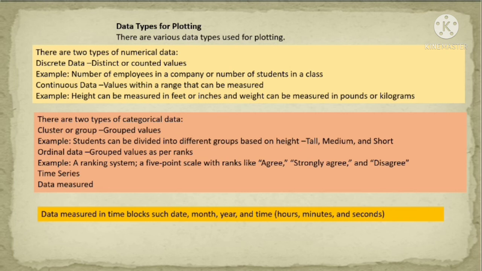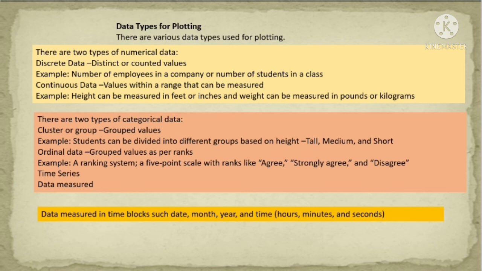In the discrete data type, if we are counting a numerical value, we can say it is the discrete data type. If we count the number of students in a class, this is the discrete data type, or countable. If we are counting anything, this is a discrete value. The number of students in a class or the number of employees in an organization, which we are counting, is called the discrete data type.